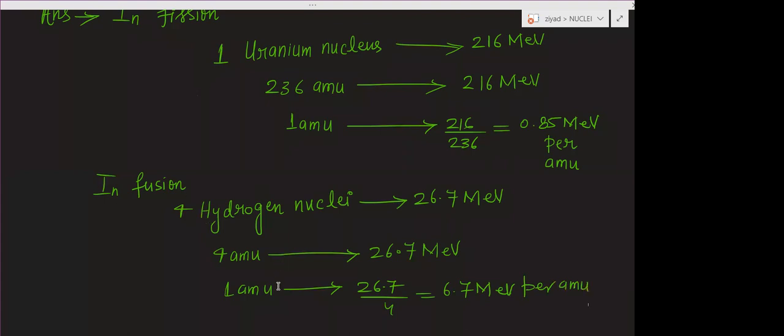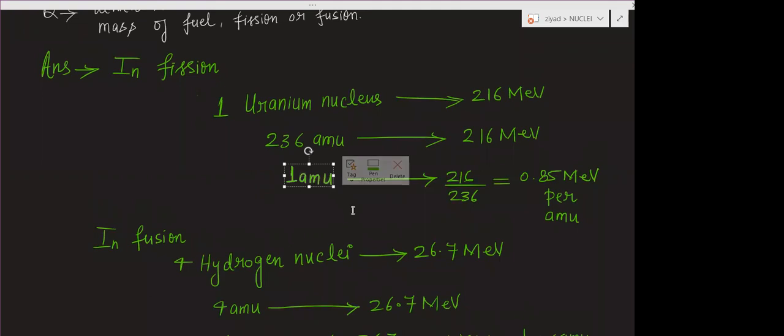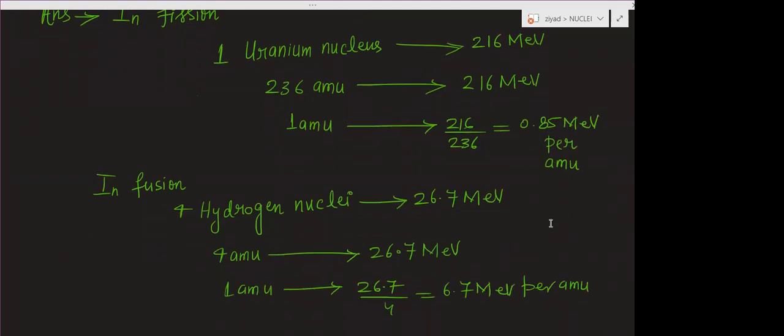So in fusion, 1 AMU mass is giving this, and in fission, 1 AMU mass is giving this. So which will give more energy, fission or fusion? Fusion, na? In fusion, 1 AMU mass is giving 6.7. In fission, 1 AMU mass is giving 0.85.